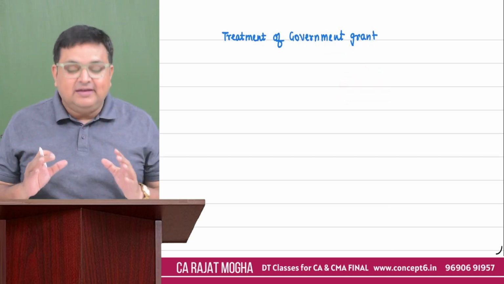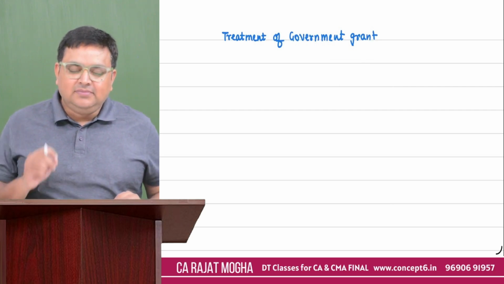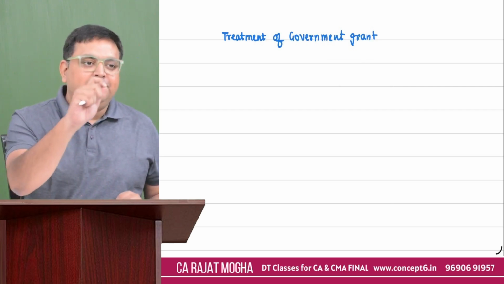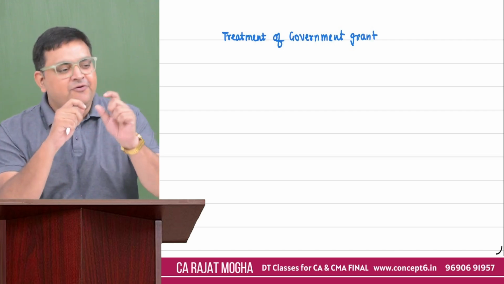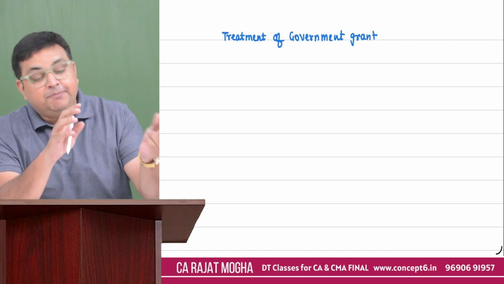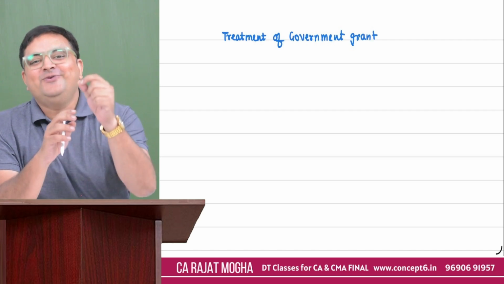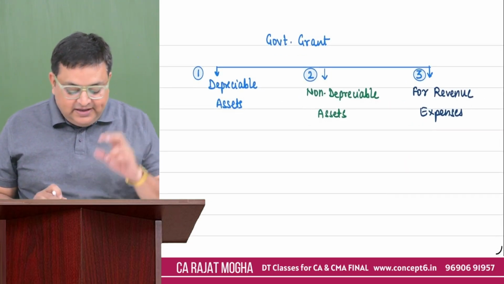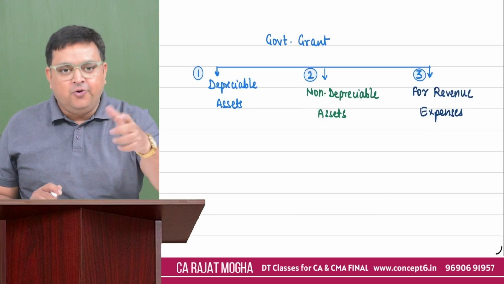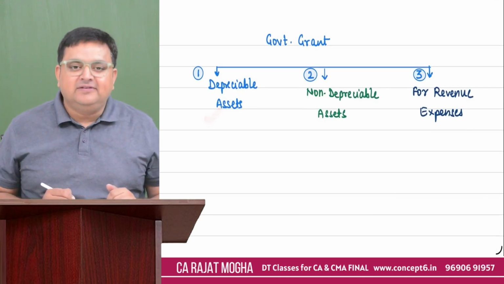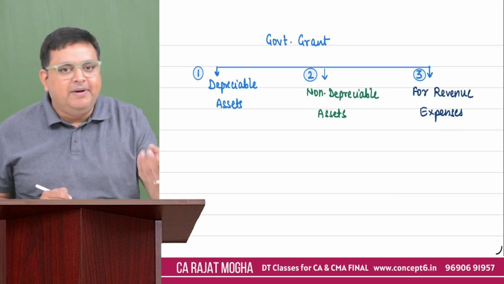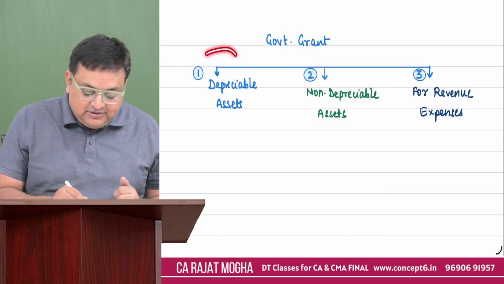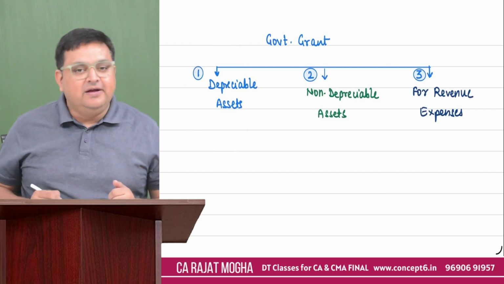So the second thing you should understand, this is the main thing, is what the purpose is. Always think about the purpose. 50 lakh, the amount does not matter. The purpose is important, that is why you are receiving this grant. Whether the government is giving you the grant and saying, okay, go and purchase your depreciable asset. Depreciable asset, you understand, building can be a depreciable asset, plant and machinery can be a depreciable asset. So the government is helping you in purchasing a depreciable asset.